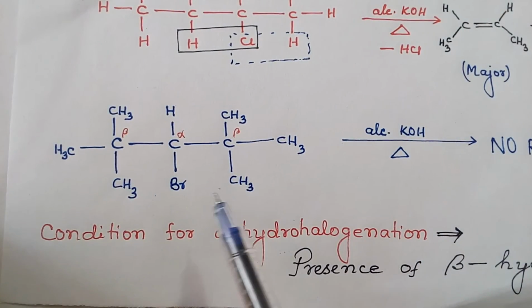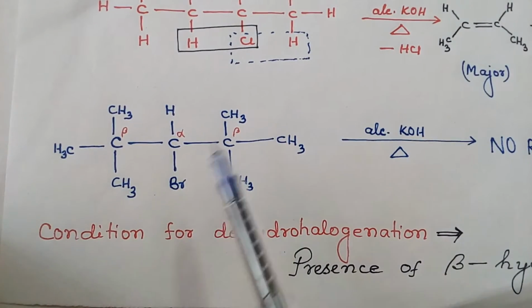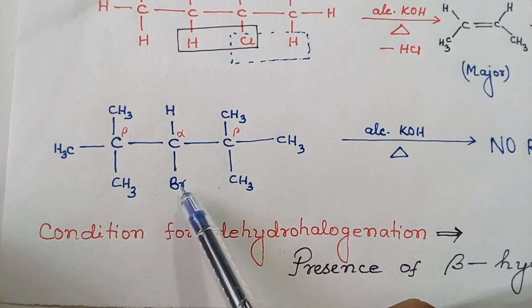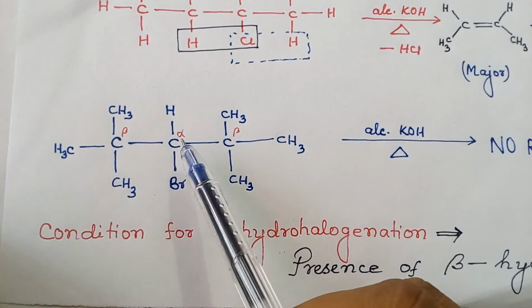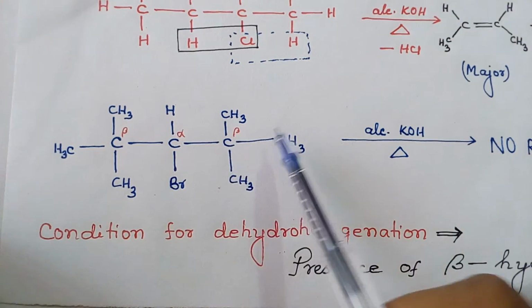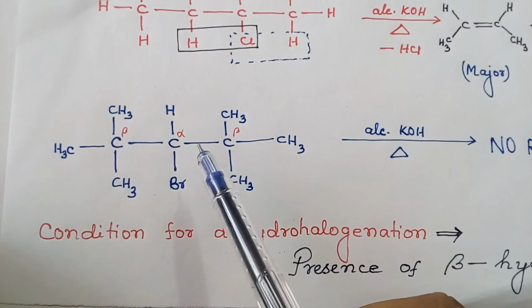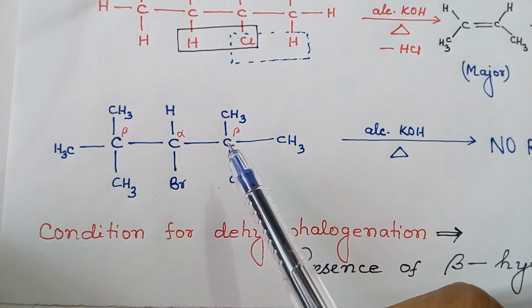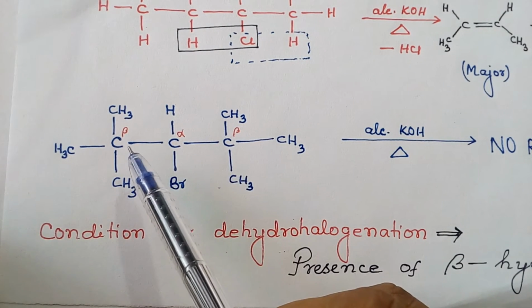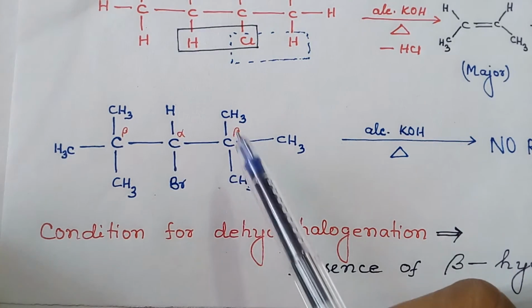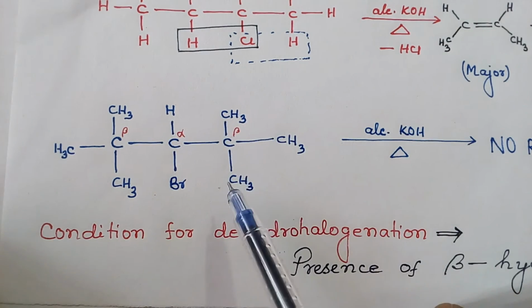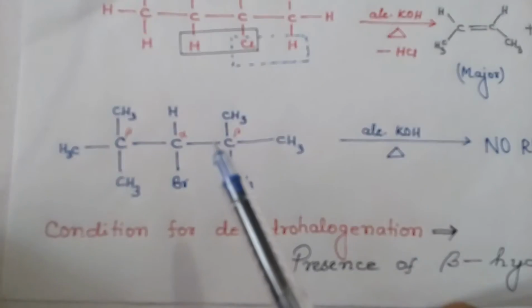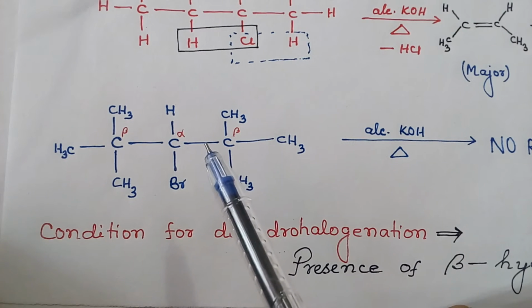Another example, you see here, bromine is directly attached to this carbon, so this is the alpha carbon, and the adjacent carbon will be beta, then gamma, delta, etc. There is a beta carbon, no doubt, but see, there is no hydrogen directly attached to the beta carbon, so there is an absence of beta hydrogen.